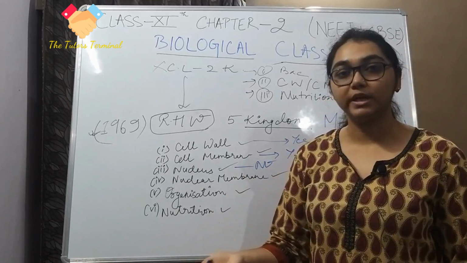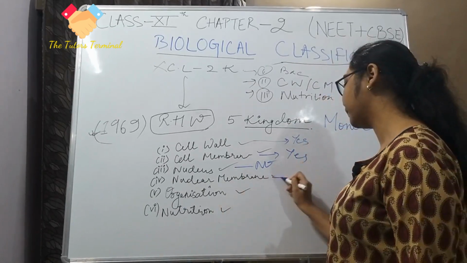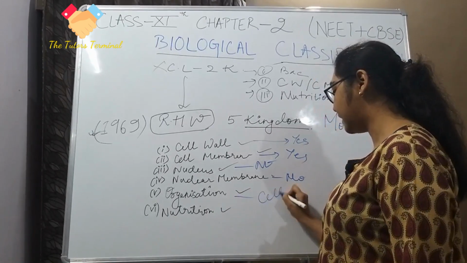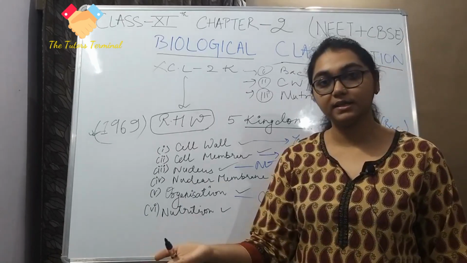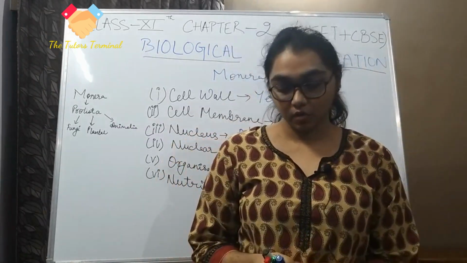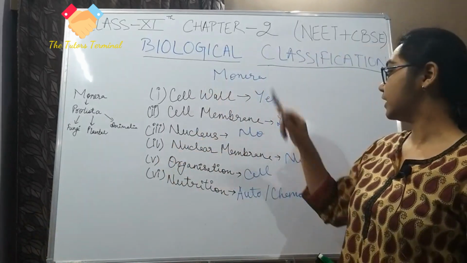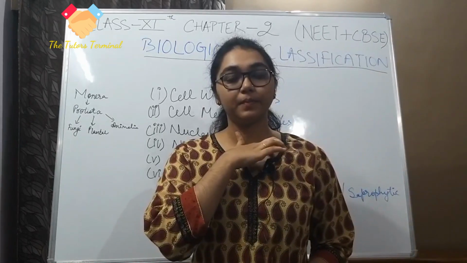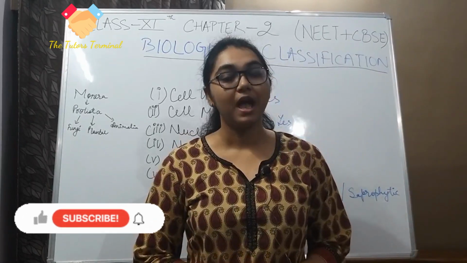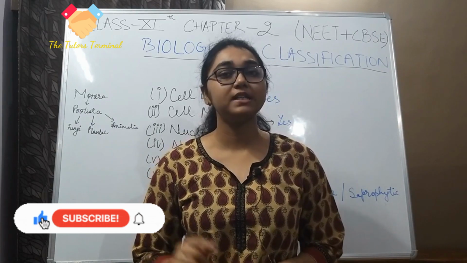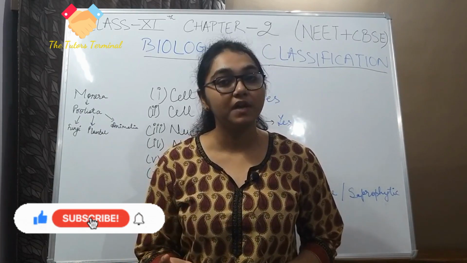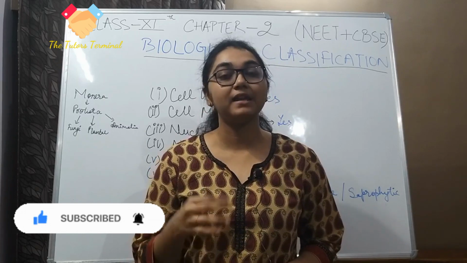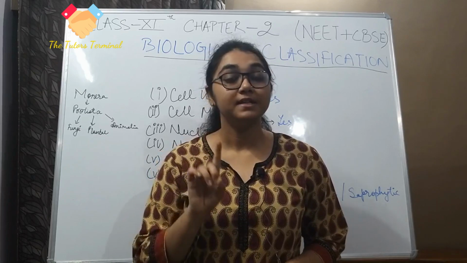Now there is no nucleus, so where will the nuclear membrane come from? So no. What is its organization level? Cell level of organization. What is bacteria? Single cell. So we saw that in Monera, the organization level is of cell. All and every organism that comes under Monera has a cellular level of organization or is a single cell organism. Cellular level organization means that its body is made up of only cells, and in case of bacteria the body is made up of a single cell.